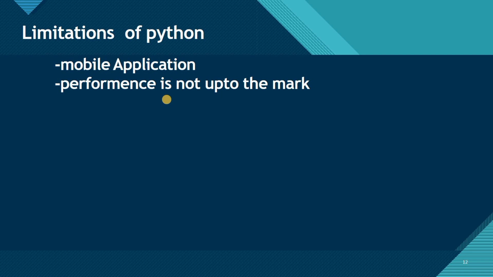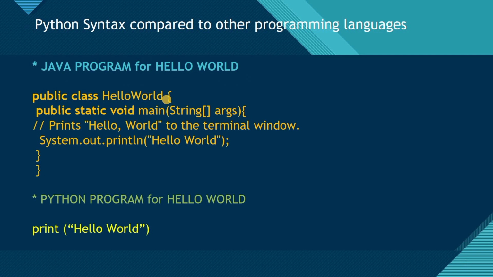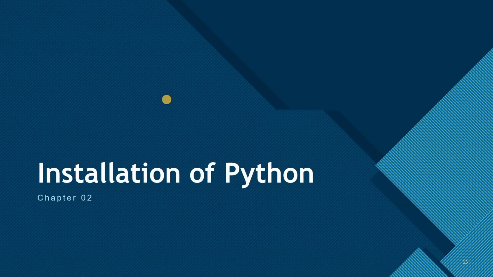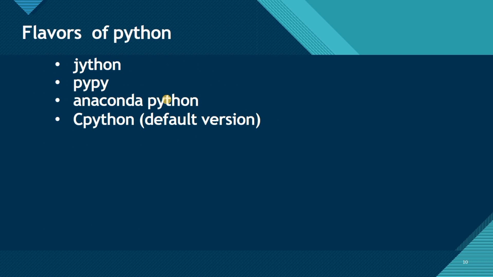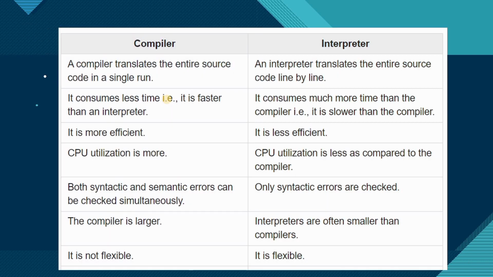So this is all about the introduction part of Python: what Python is and what the limitations of Python are, and we have also compared the syntax of Python. You can see we have seen flavors of Python, and the big difference between compiler and interpreter. Whenever you read any book, you will see that Python is an interpreted language. But whenever you ask any programmer, he will say that Python is both a compiled as well as an interpreted language.